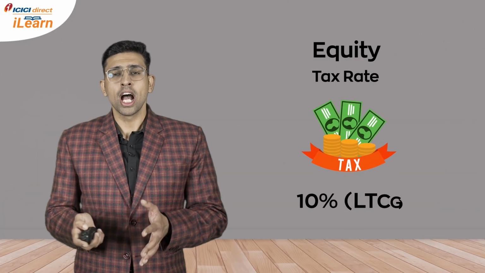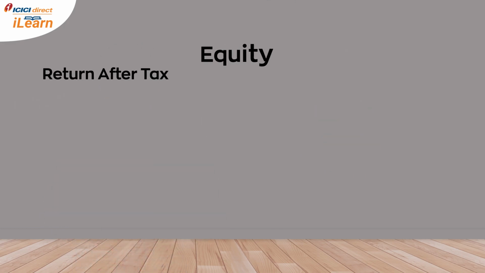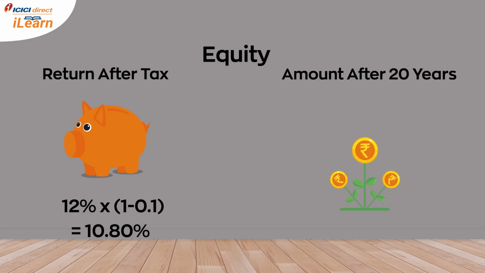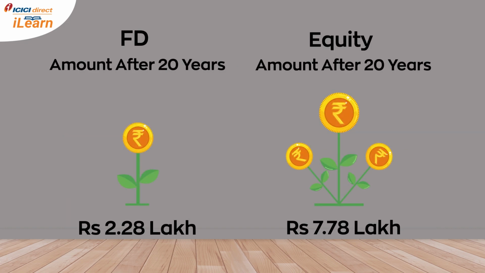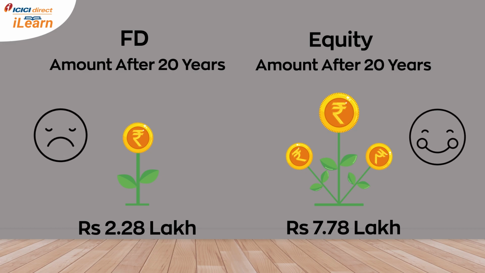If I had to pay a long-term capital gain tax of 10%, my post-tax return would be 12% multiplied by 1 minus 0.1, which equals 10.8%. After 20 years, this 1 lakh would become rupees 7.78 lakhs, which is almost more than 3 times the amount I received in a fixed deposit. Here you can see how your equity investment value is more than triple the return of the FD investment.